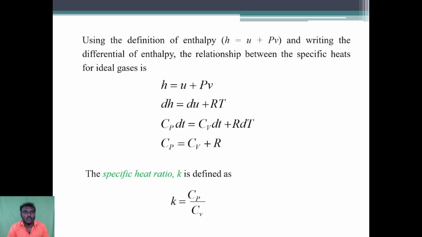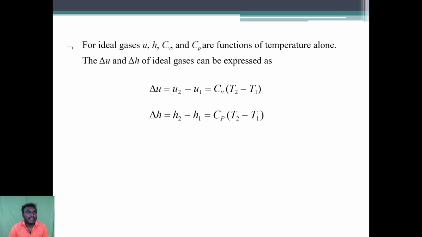When we differentiate the equation, we get dh = du + R dT. The specific heat ratio k is defined as k = Cp/Cv. For ideal gases, u, h, Cv and Cp are functions of the temperature alone.